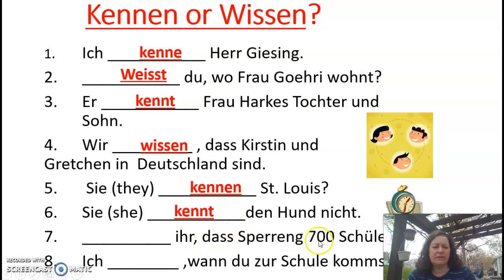Blank ihr, dass Bering 700 Schüler hat? Oops. Wisst ihr, dass Bering 700 Schüler hat? That's not true anymore. I made this a couple years ago. Ich weiß, dass Bering über 900 Schüler hat. And the last one. Ich blank wann du zur Schule kommst. Ich weiß. I know when you come to school. I don't really, but anyway.